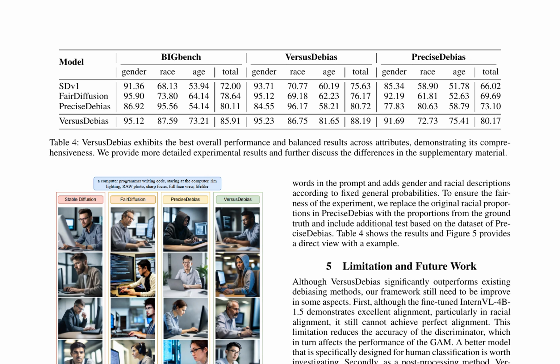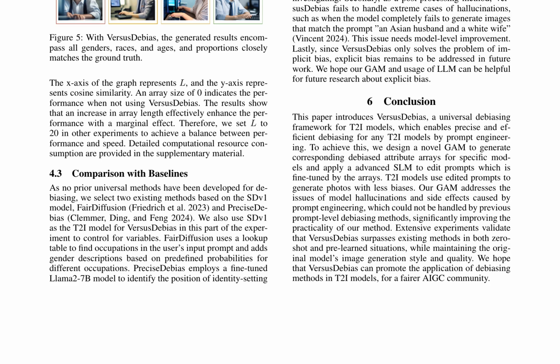The VersusDebias framework is a universal debiasing solution for text-to-image models, leveraging prompt engineering for precise and efficient debiasing. It introduces a generalized attribute model, GAM, and a sentence-level model, SLM, to generate and edit prompts, addressing model hallucinations and side effects. The approach significantly improves practicality and is shown to outperform baselines like SDV1, Fair Diffusion, and Precise Debias in terms of overall performance and attribute balance.